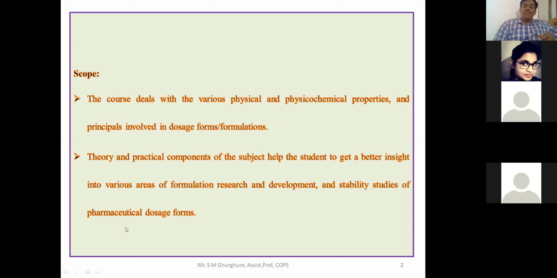With the help of these two main objectives, first you have to focus on the physico-chemical characterization of the drug, and second, on the different types of physico-chemical parameters, which are helpful in research and development and in the stability study of any pharmaceutical product. Before the formulation, you first have to investigate the physical as well as chemical characterization of the drug.